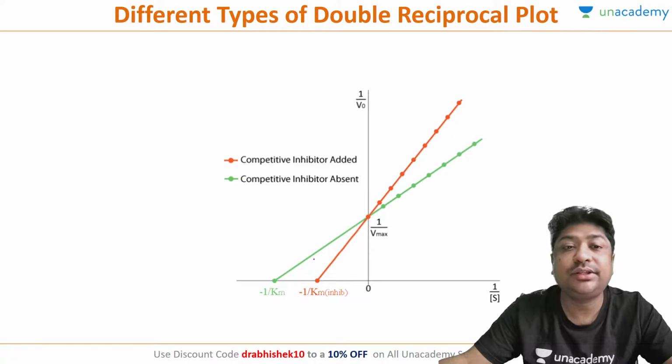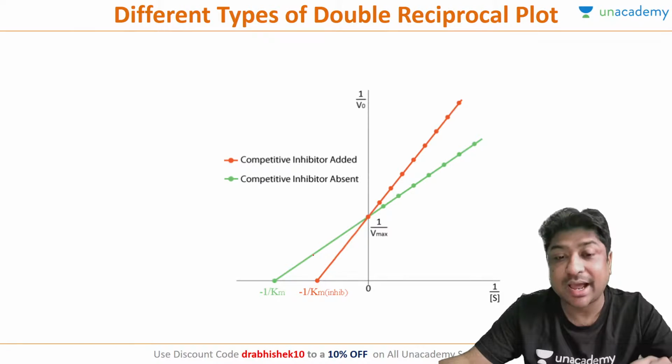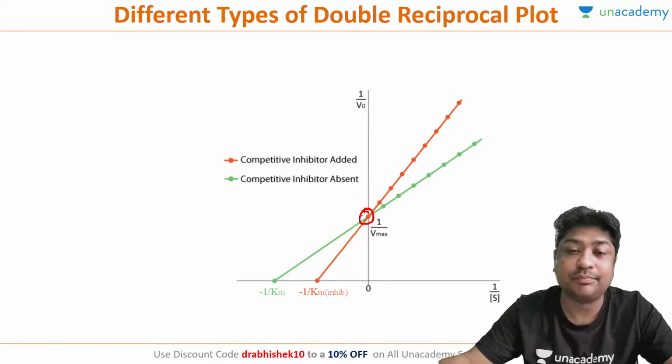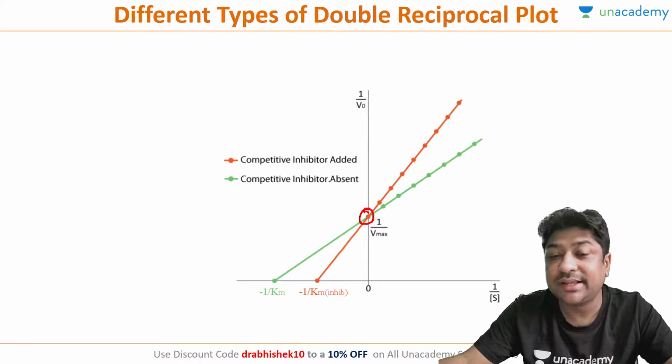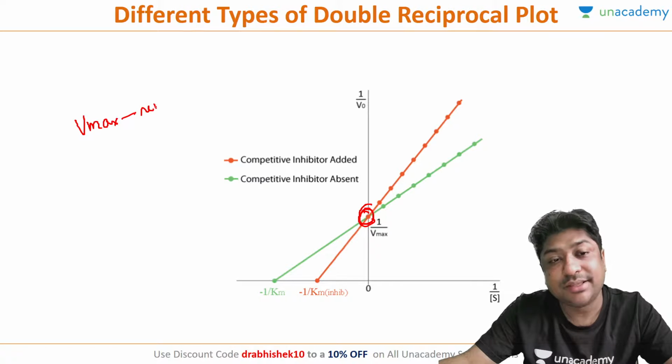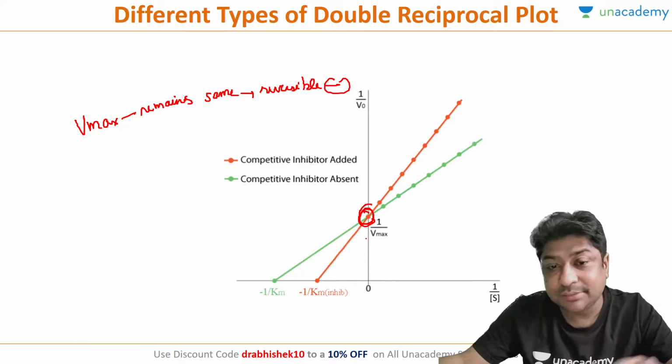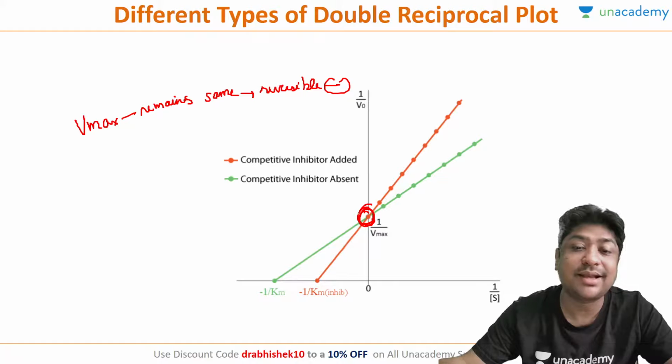So let's look at some of these double reciprocal plots which you have been asked in the examination. Here you see the Vmax is remaining the same for these two curves when the inhibitor is added and absent. So Vmax is the same. Remember a very, very important concept: whenever Vmax remains the same, we are talking about a reversible inhibition. Is this clear? Whatever this inhibition is, it is a reversible inhibition because Vmax is the same.